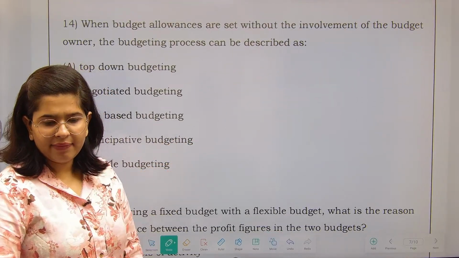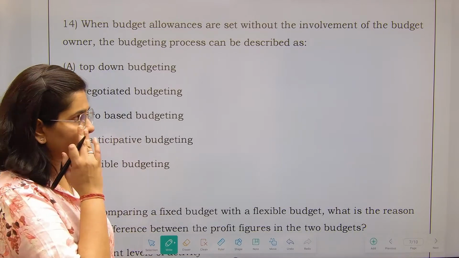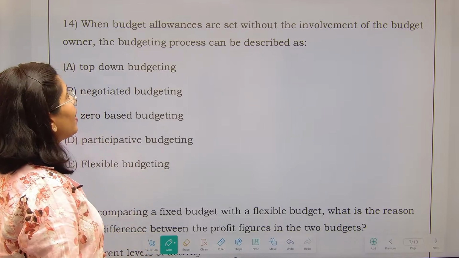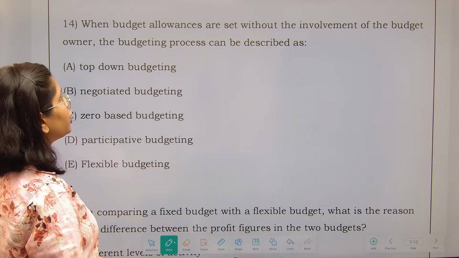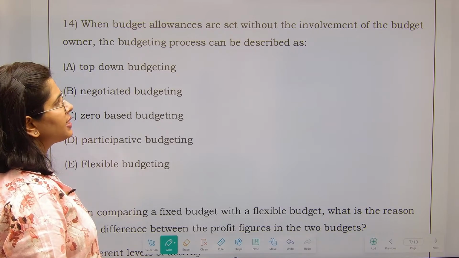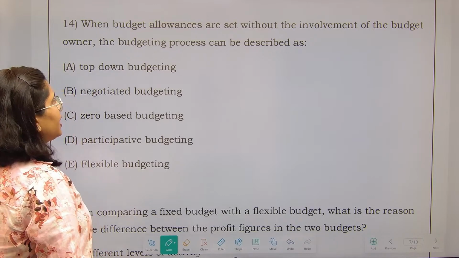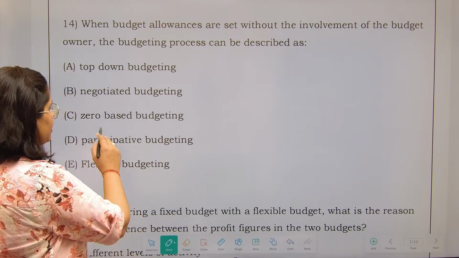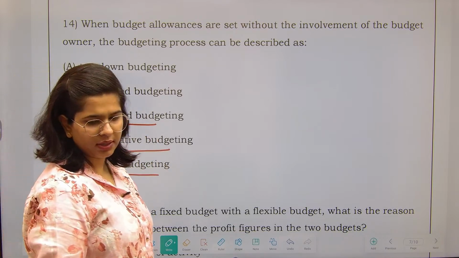See, budget related many conceptual questions can be formed, so be attentive for them. Next question is, when budget allowances are set without the involvement of budget owner, the budgeting process can be described as top-down budgeting, negotiated budgeting, zero-based budgeting, participative budgeting, or flexible budgeting.